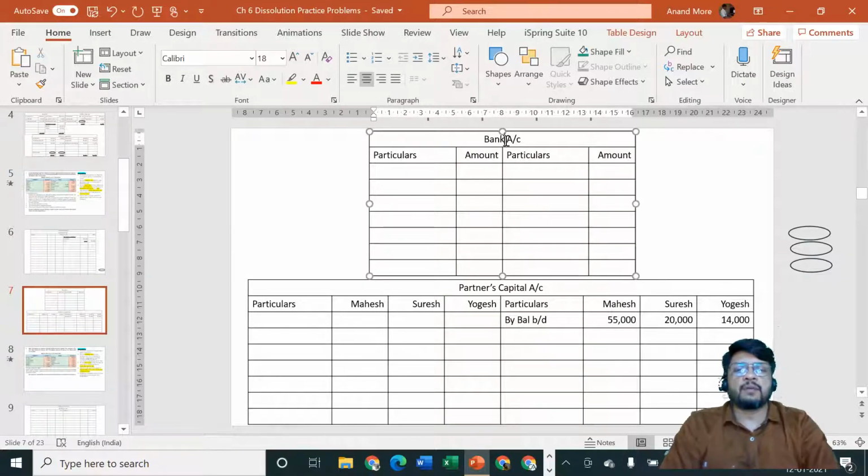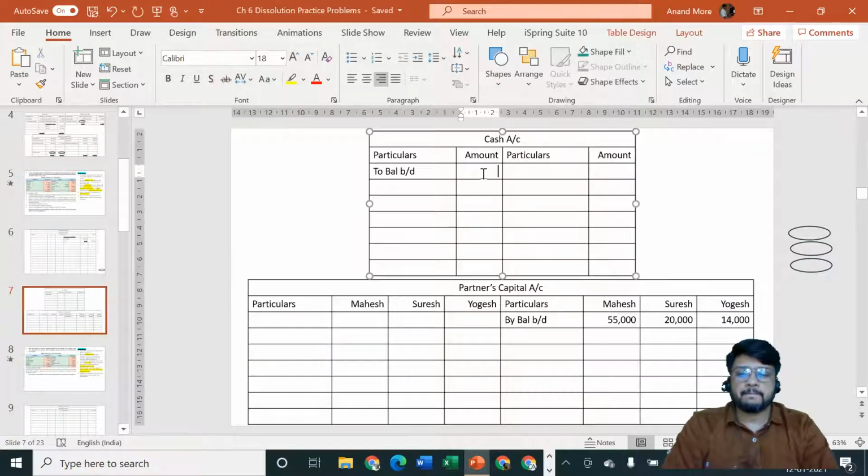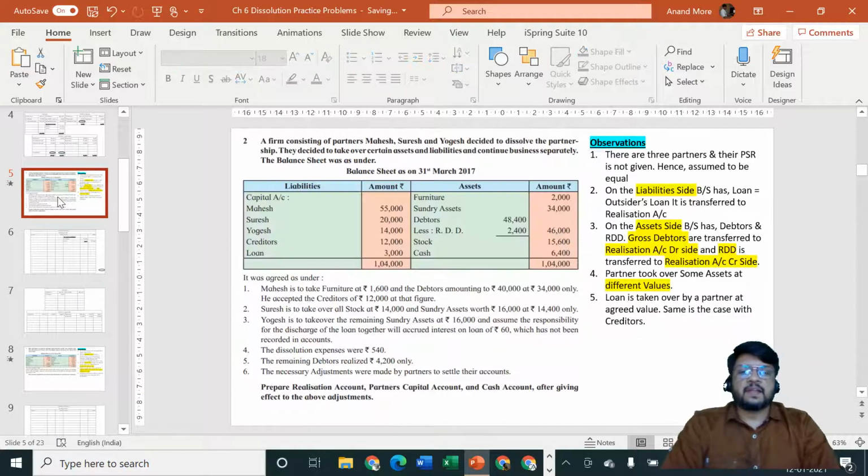Let me change the name of the account. It is cash account. To balance brought down. The amount of balance is rupees how much? 6,400. Now other assets, there is no separate ledger account prepared for other assets. That means all other assets will be transferred by us to realization account debit side. Just be careful about debtors. Gross amount on the realization account debit side and RDD on the realization account credit side. Ignore the net amount. Okay, so furniture rupees 2,000, realization account debit side.